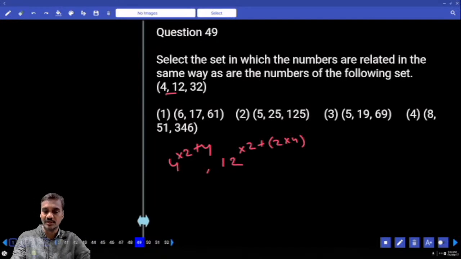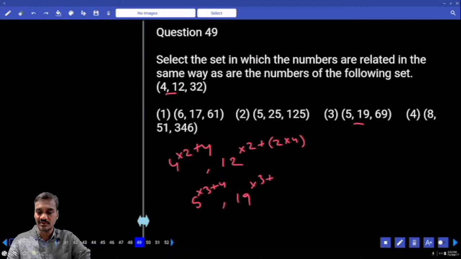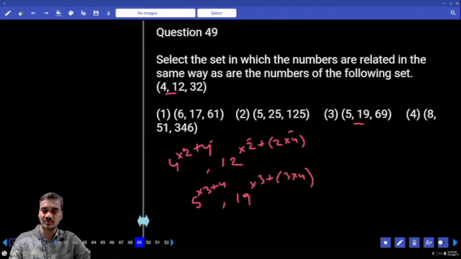And in the same way, 6. And 6 into 2, into 2 plus 5. And next one 17 into 2, 34. The next one 5. 5 is a perfect multiple. 5 into 4, 20 plus 5. And the next one, 5 into how much? 5 into 3, 15. Plus 4, 19. Next one 19 into 3, plus how much? 19 into 3, 57. Plus 3 into 4. And so what is the number we have? Choice 3, question number 49.